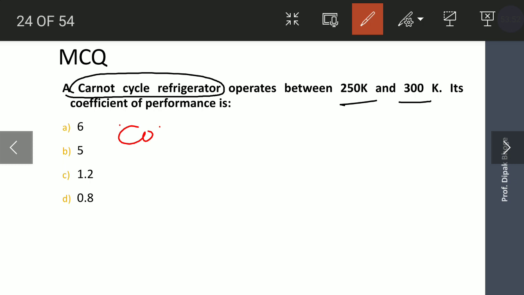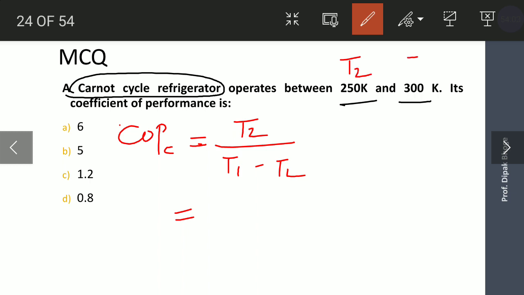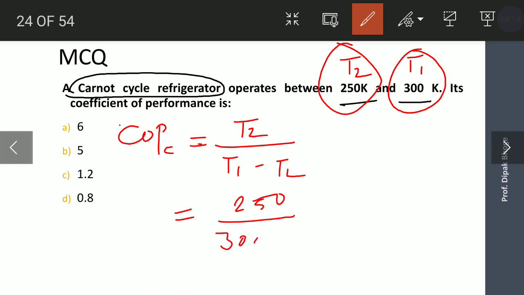So COP Carnot is, what is the formula? T2 divided by T1 minus T2. So T2 is the lower temperature, T1 is the higher temperature. So T2 is 250 Kelvin, T1 is 300 Kelvin. Substitute it, 250 divided by 300 minus 250, it becomes 250 divided by 50, so the answer is 5.